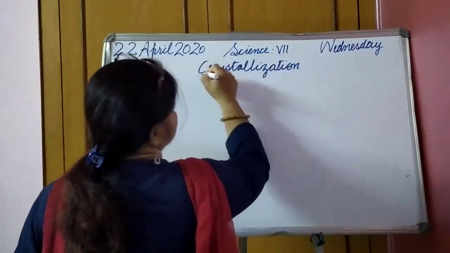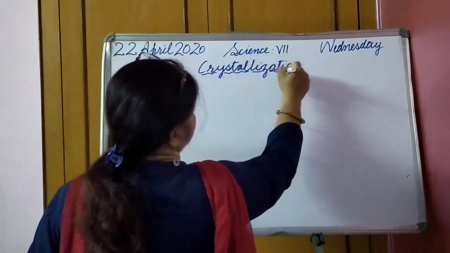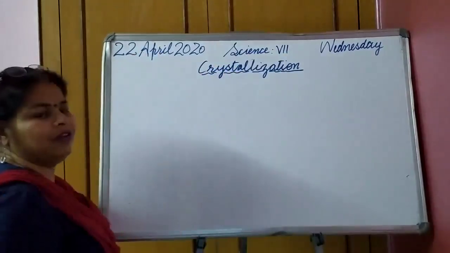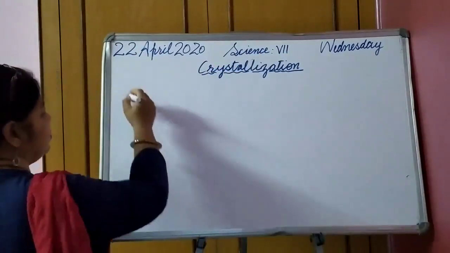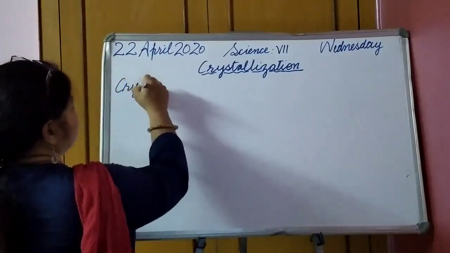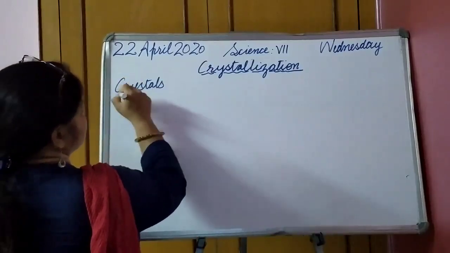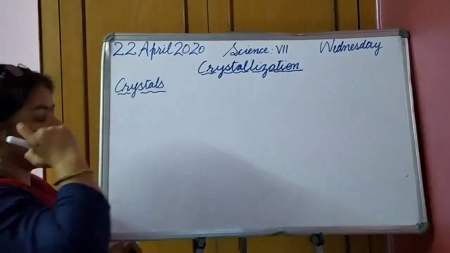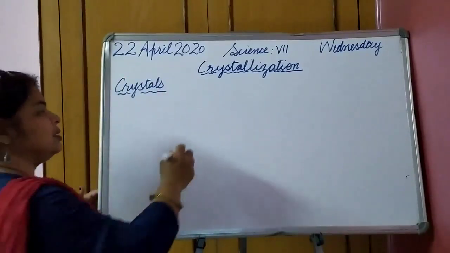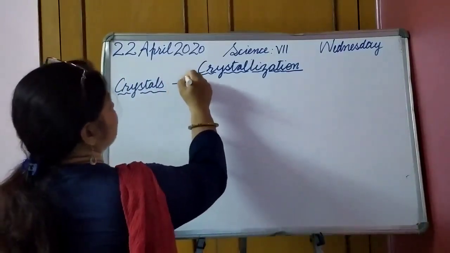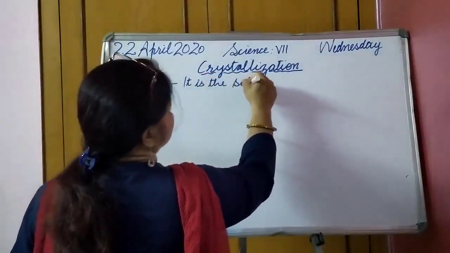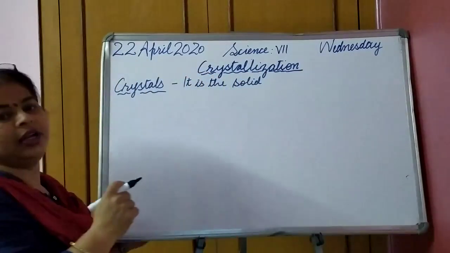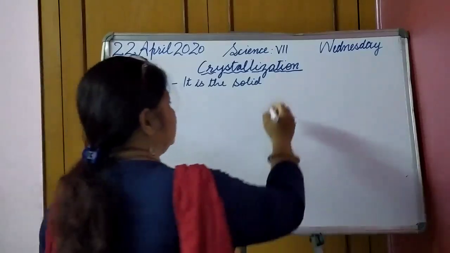Crystallization. Okay, first you need to know about the meaning of crystals. Definition of crystals. What are crystals? Now, a crystal is the solid form of a compound.